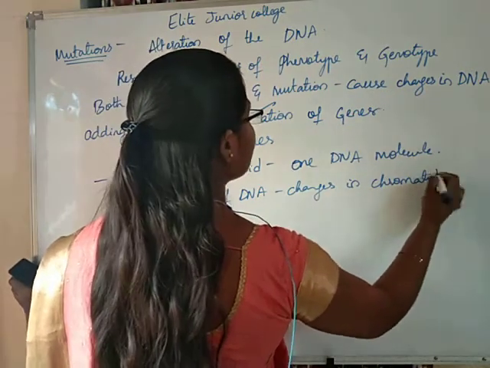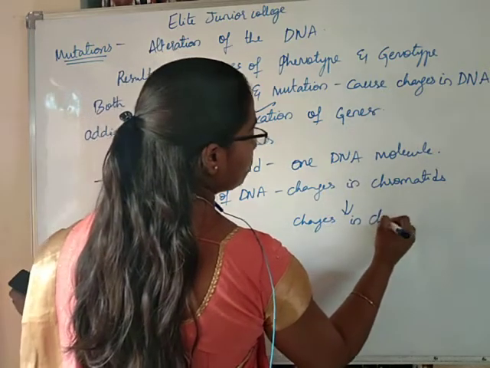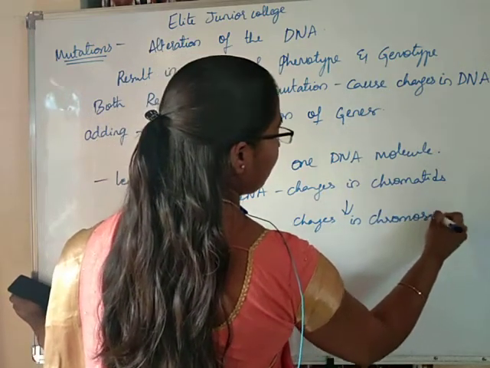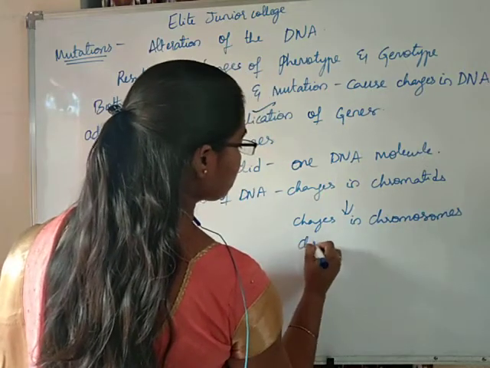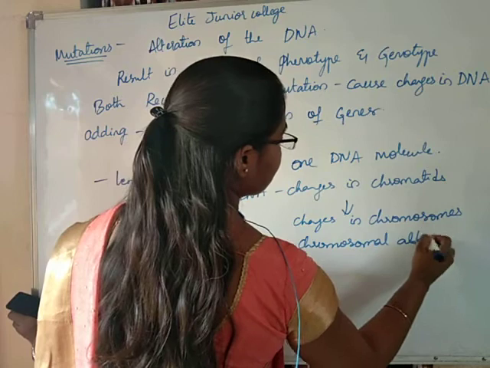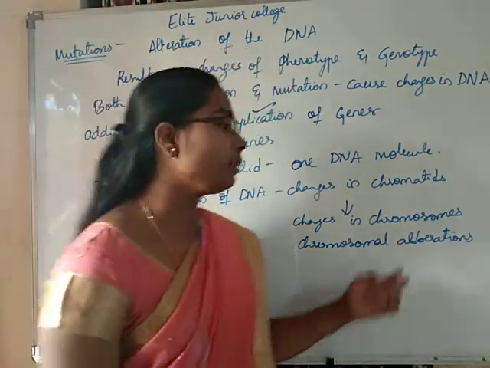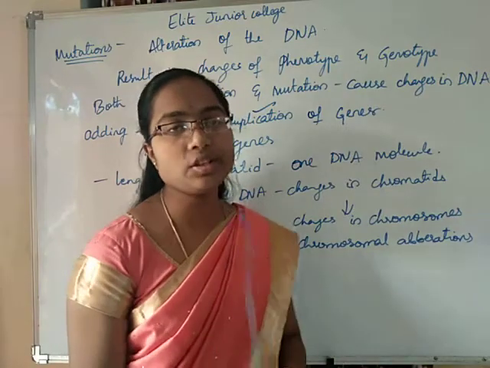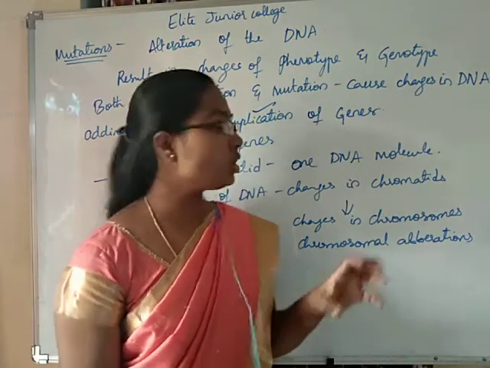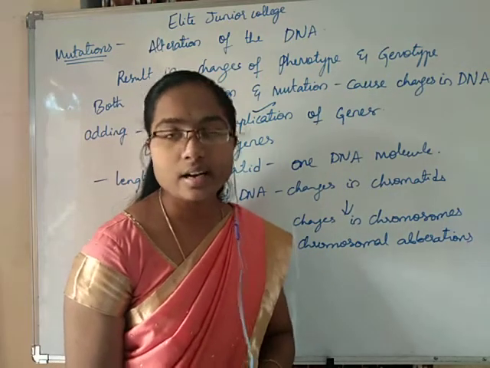That means it is resulting in changes in the chromosomes, that is nothing but chromosomal aberrations. Aberrations mean abnormalities. Because of mutations, chromosomal abnormalities are occurring.